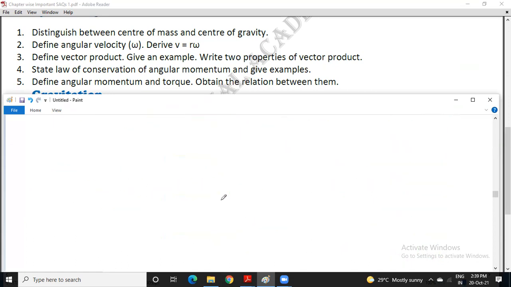Now, last question. Question number 5. Define angular momentum and the torque. Explain the relation between them. So first, let us define angular momentum. Just look at the formula. L is equal to R cross P. Keeping this in mind, you frame the definition.